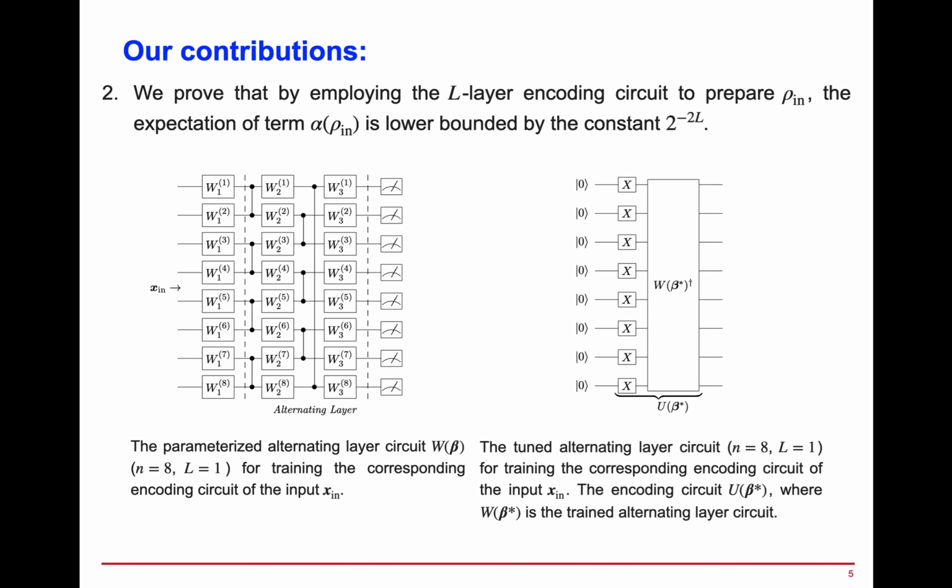The second part of our contributions is that we prove that by employing the L-layer alternating circuit for encoding the input state, the expectation value alpha rho in could be further lower bounded as the inverse of 2 power 2L. The encoding circuit is illustrated in this slide. Similar to the quantum neural network, such an encoding circuit is constructed through training parameters. More details are provided in our paper.